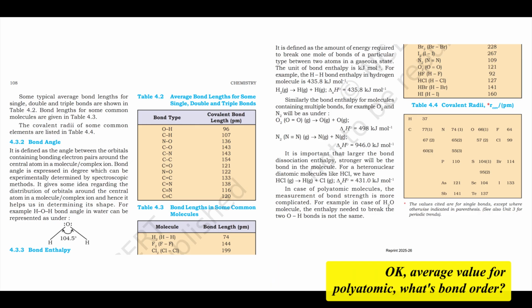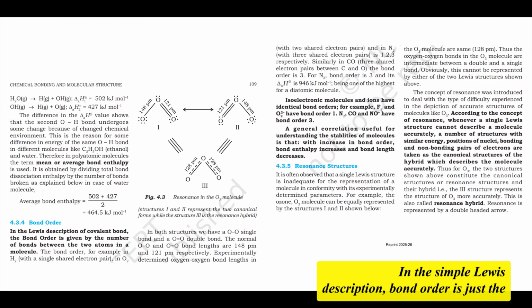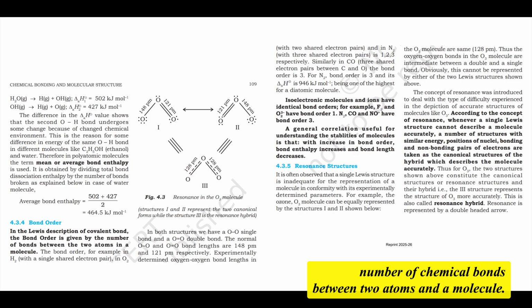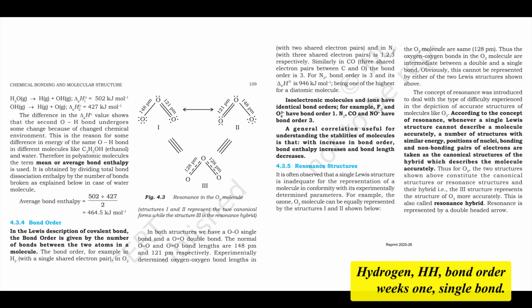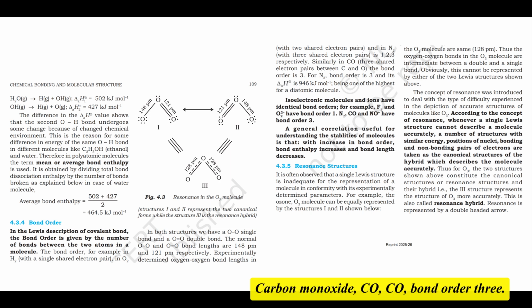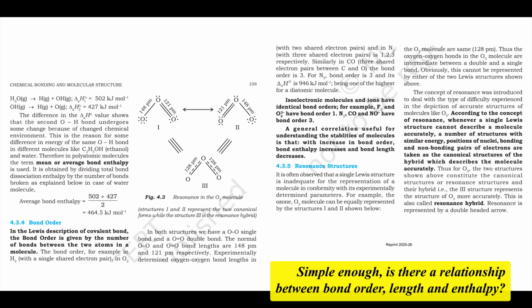Okay, average value for polyatomics. What's bond order? In the simple Lewis description, bond order is just the number of chemical bonds between two atoms in a molecule. Hydrogen, H-H, bond order 1, single bond. Oxygen, O=O, bond order 2, double bond. Nitrogen, N≡N, bond order 3, triple bond. Carbon monoxide, C≡O, bond order 3. Simple enough. Is there a relationship between bond order, length, and enthalpy?